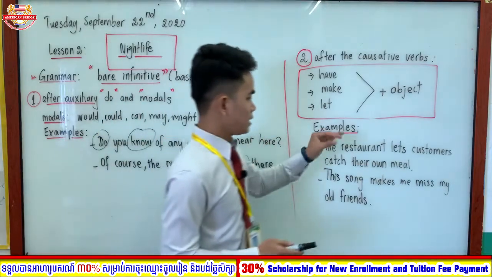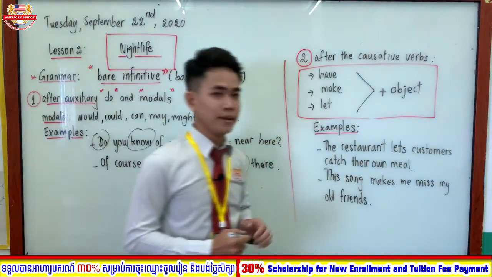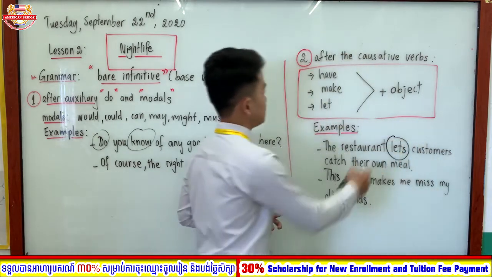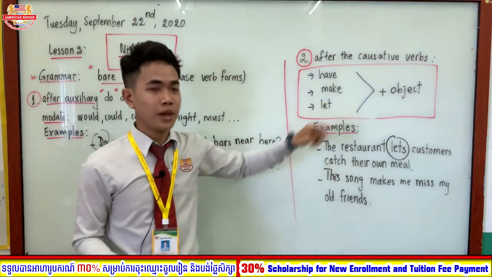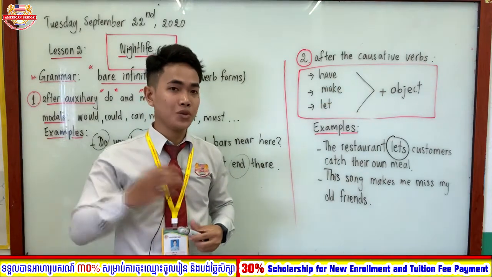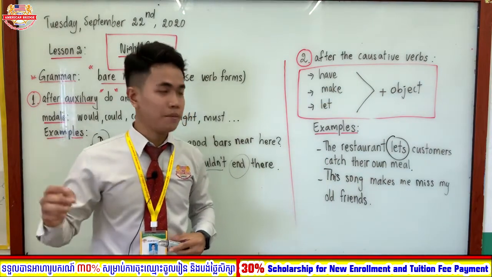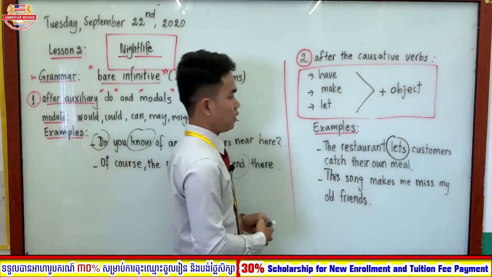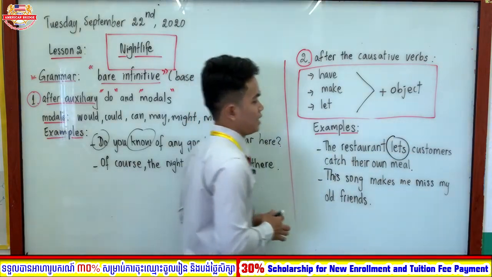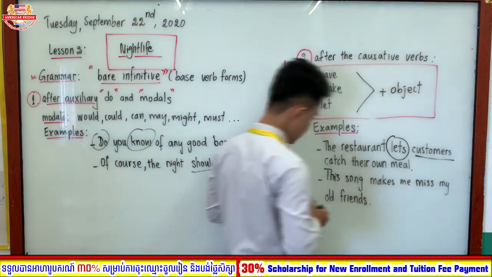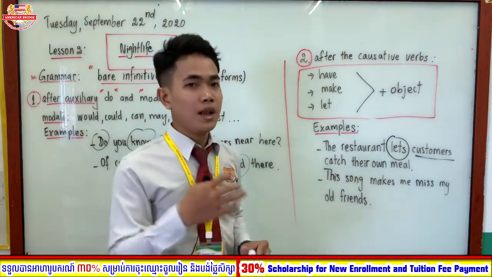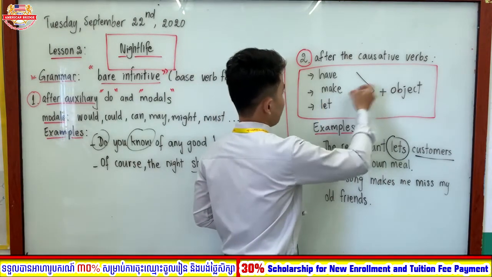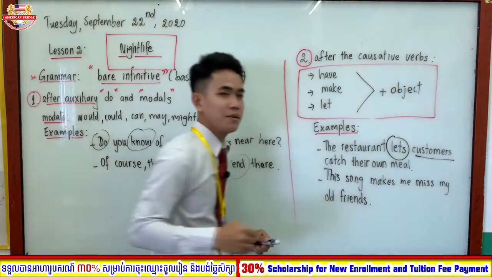The restaurant lets customers catch their own meal. Okay, so what you see, lets. So let here refers to the causative verb, because that verb causes something to happen. So the restaurant lets customers catch their own meal. Which one is the object in this sentence? Customers, right? So let the object, make the object, have the object, right?